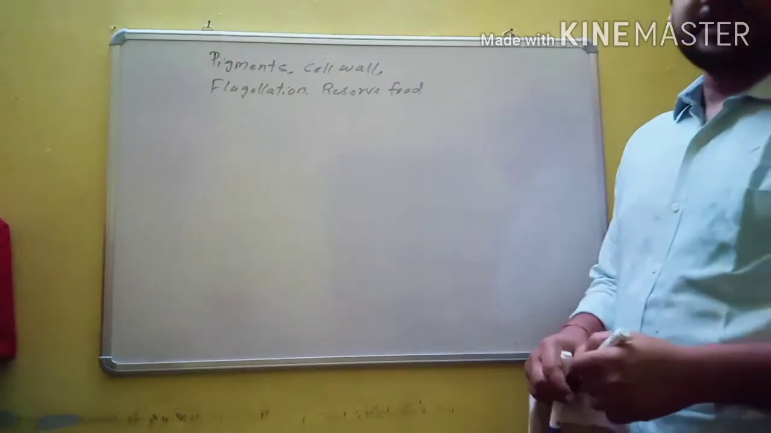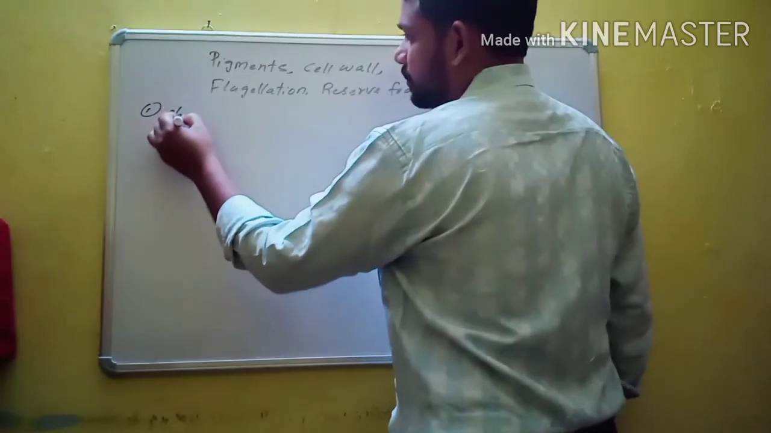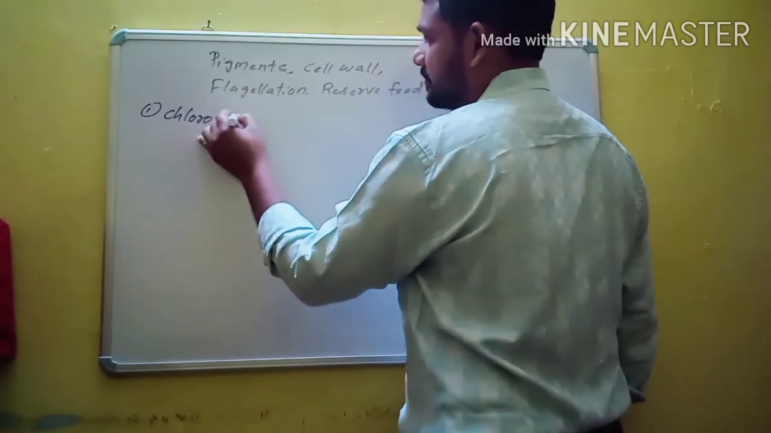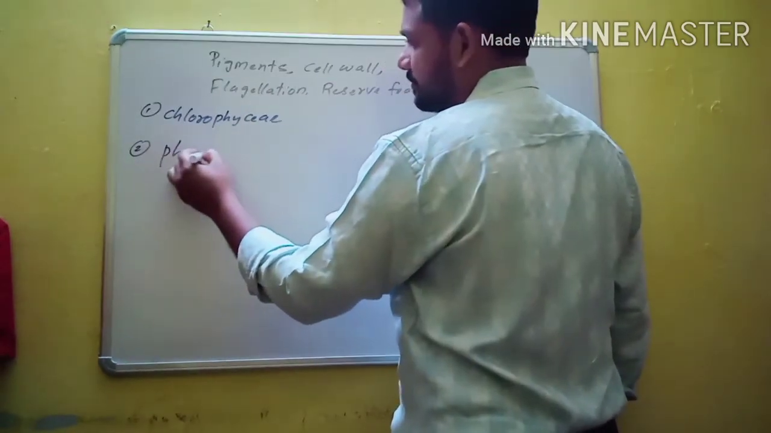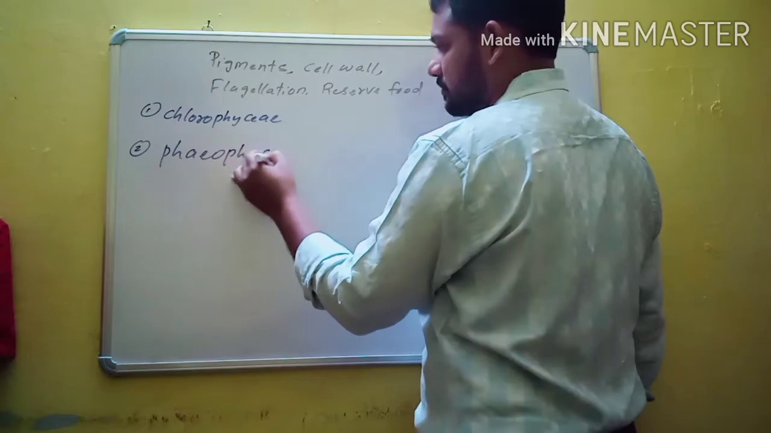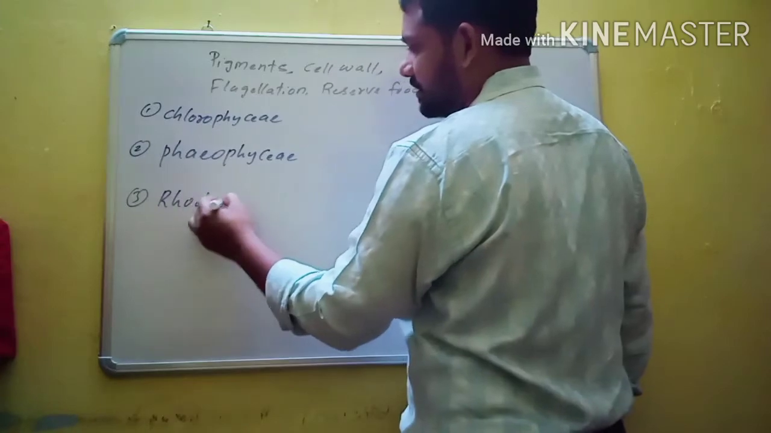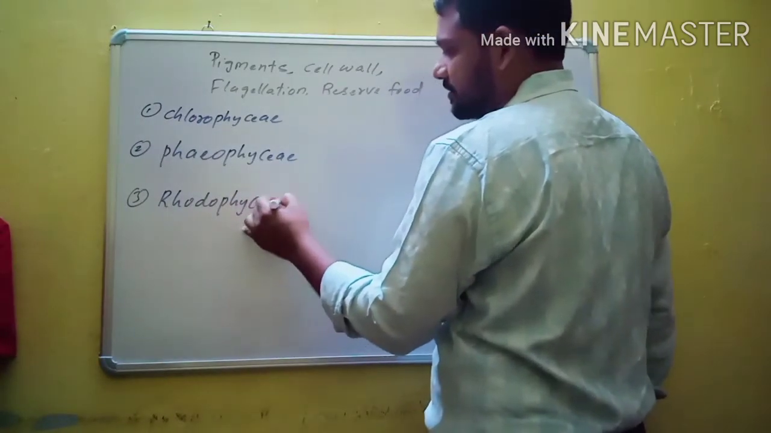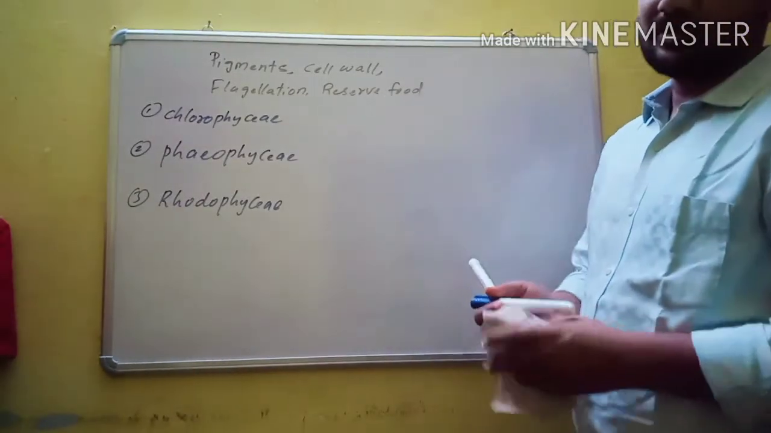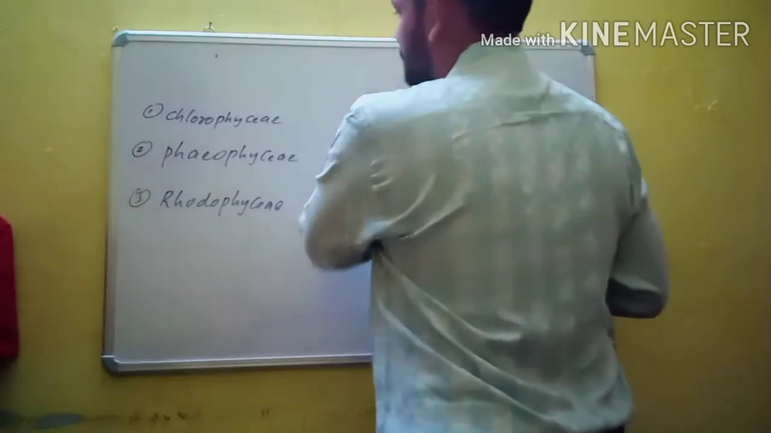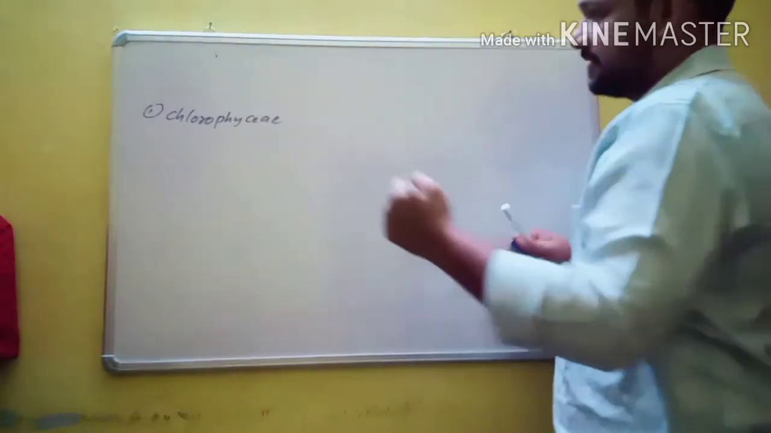Algae can be classified into three classes. What are the three classes? Chlorophyceae, Phaeophyceae and Rhodophyceae. These are the three different classes of algae. So let us discuss some important or general characteristics of all the three classes. Firstly, we will go with the first class, that is Chlorophyceae.